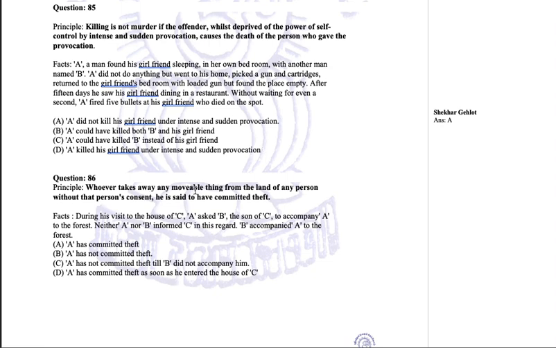Whoever takes away any movable thing from the land of any person without that person's consent is said to have committed theft. During his visit to the house of C, A asked B, the son of C, to accompany A to the forest. Neither A nor B informed C in this regard. B accompanied A to the forest.